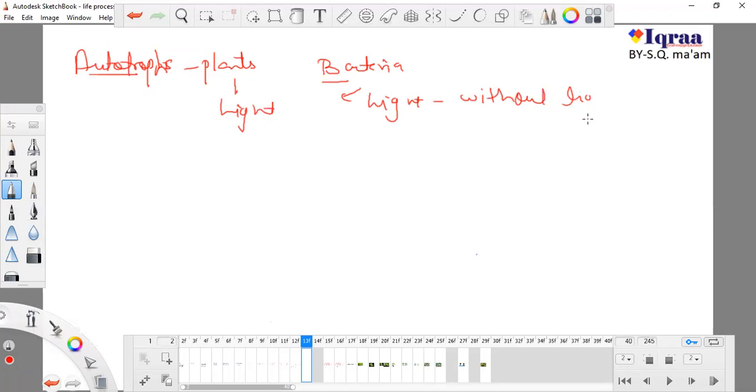We are not going into the bacteria which are not dependent on light, because this is very much beyond our topic. We are just going to learn about autotrophs that are dependent on light. So there are two types of organism, plants and some of the bacteria. Now we are going to write the equation, and this is a very simple equation, don't forget this.